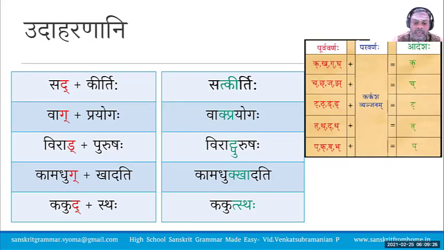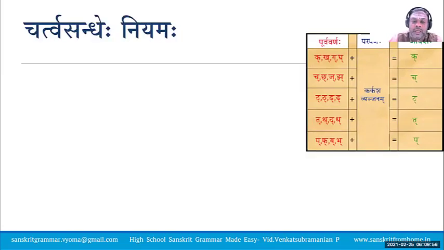Vag Prayogaha, in this case the Adesha is Kakara, because Ga belongs to Kavarga. Virat Purushaha. Kamadhuk Khadati. Kakud plus Sthaha, Kakutsthaha. Very important Sandhi. So the rule is quite simple.